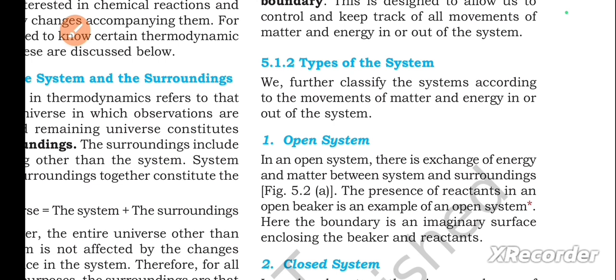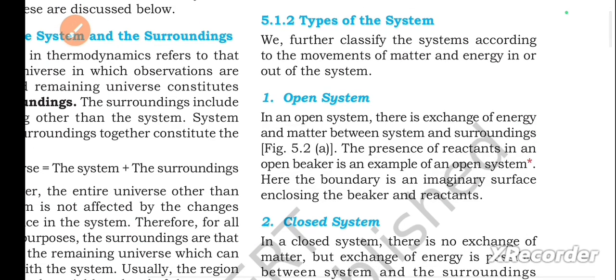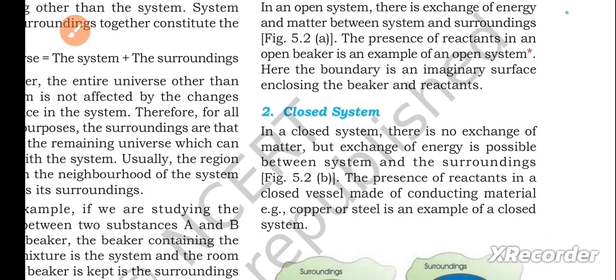We further classify the systems according to the movements of matter and energy in or out of the system. First one, open system. In an open system, there is exchange of energy and matter between system and surroundings. The presence of reactants in an open beaker is an example of an open system. Here, the boundary is an imaginary surface enclosing the beaker and reactants.